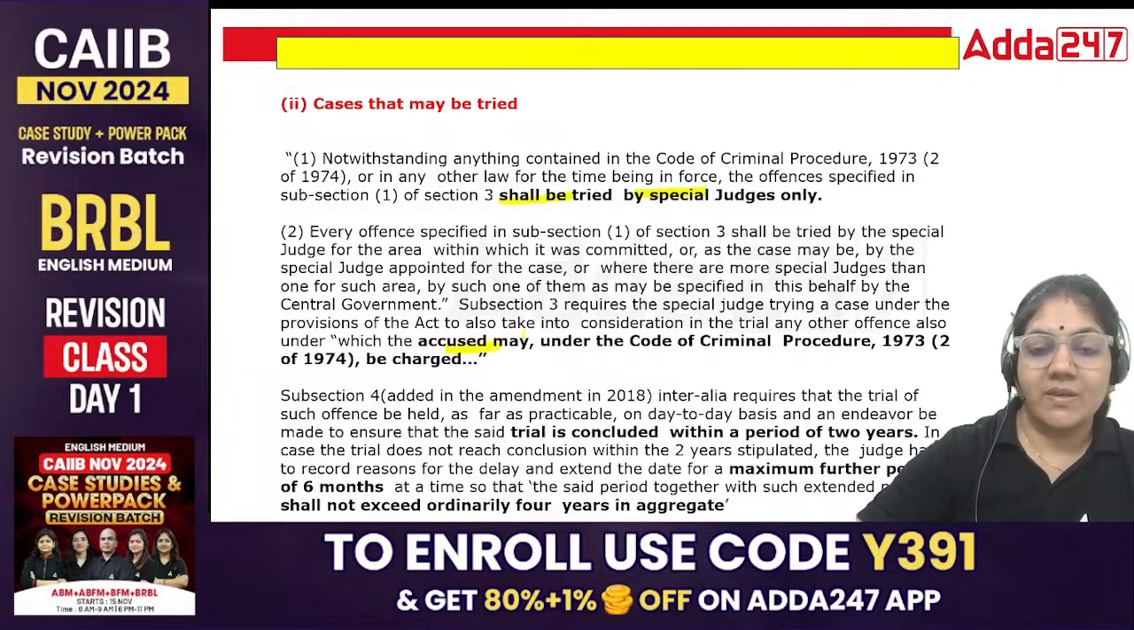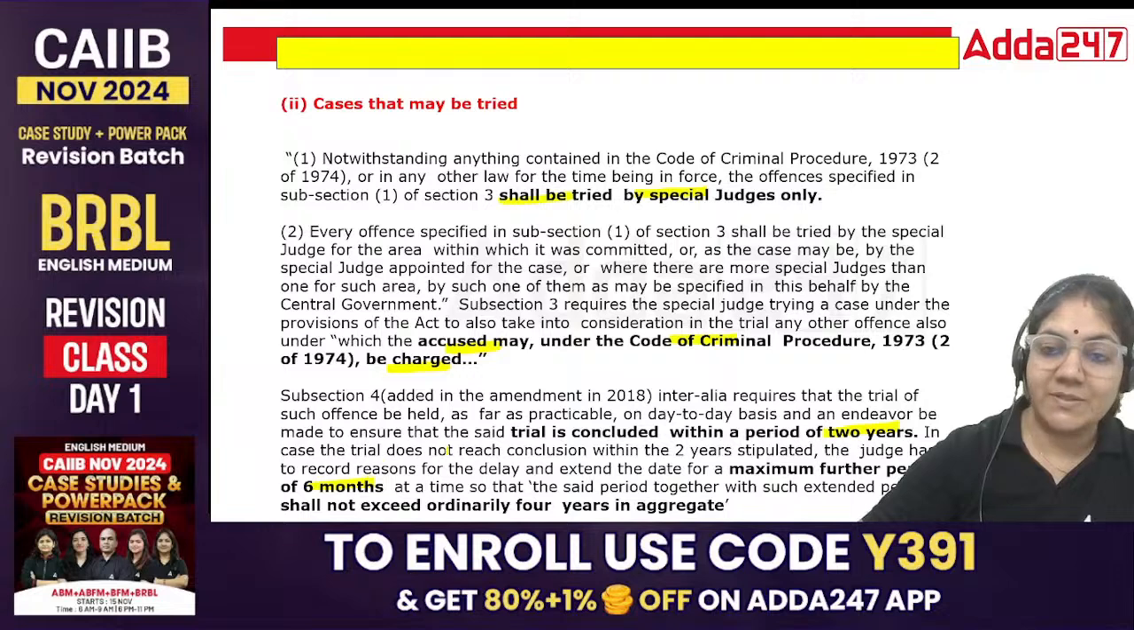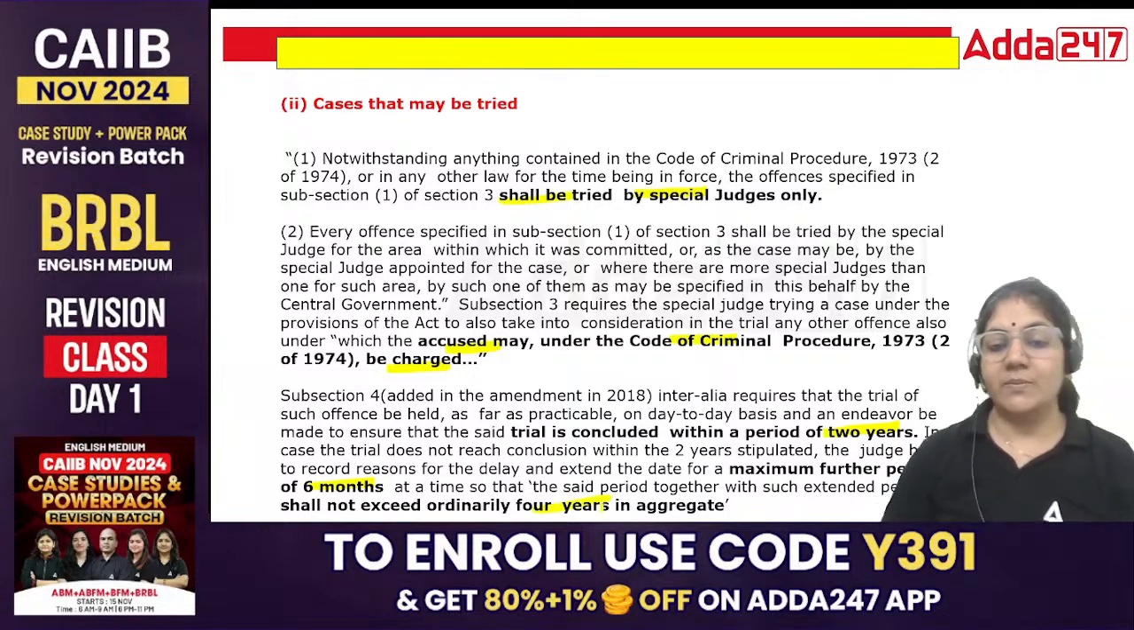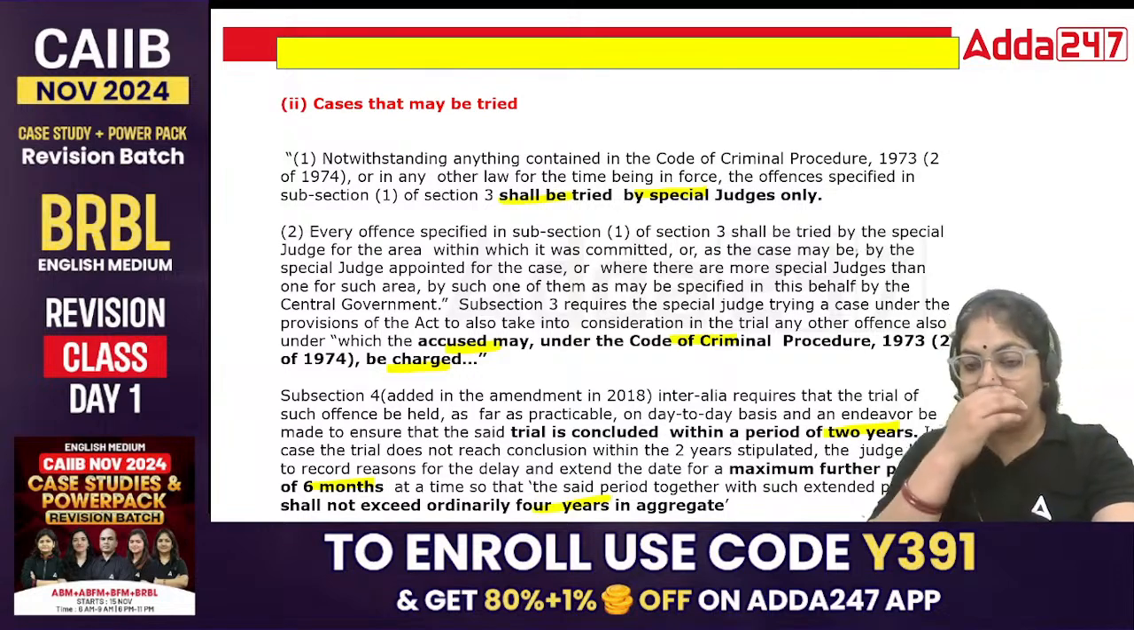The accused may be charged under the CrPC. The trial should be concluded within 2 years. Maximum we can extend the time by 6 months at a time, 6 months, 6 months, up to 4 years. So minimum 2, maximum 4 years, they have to resolve the case.